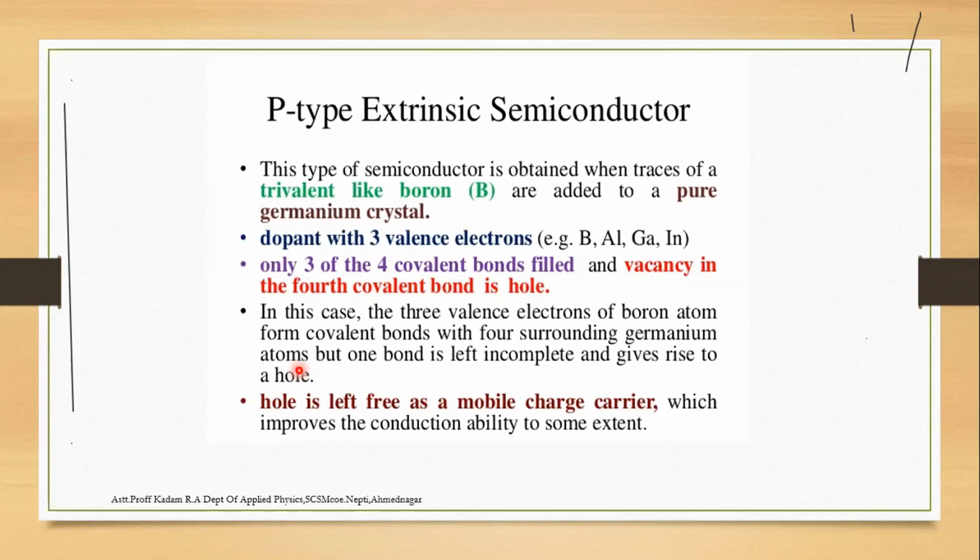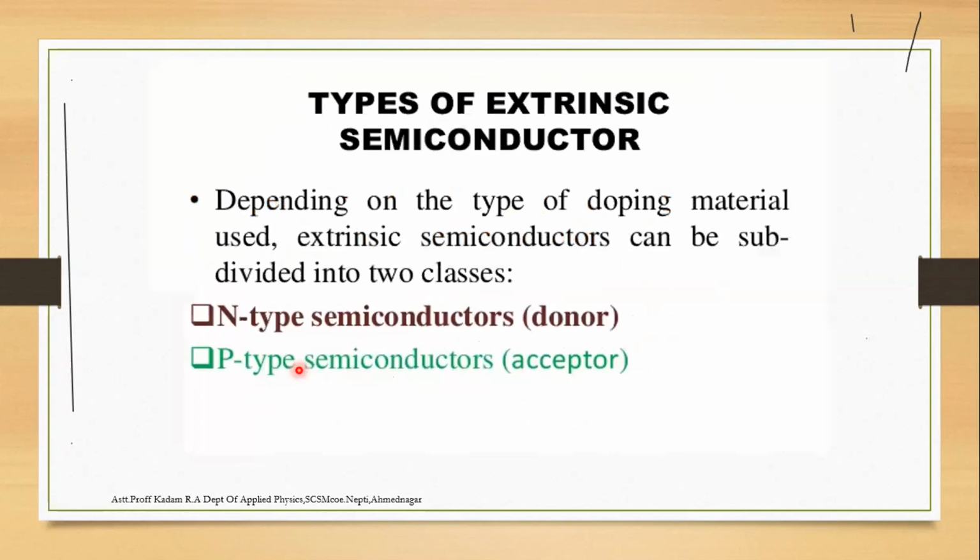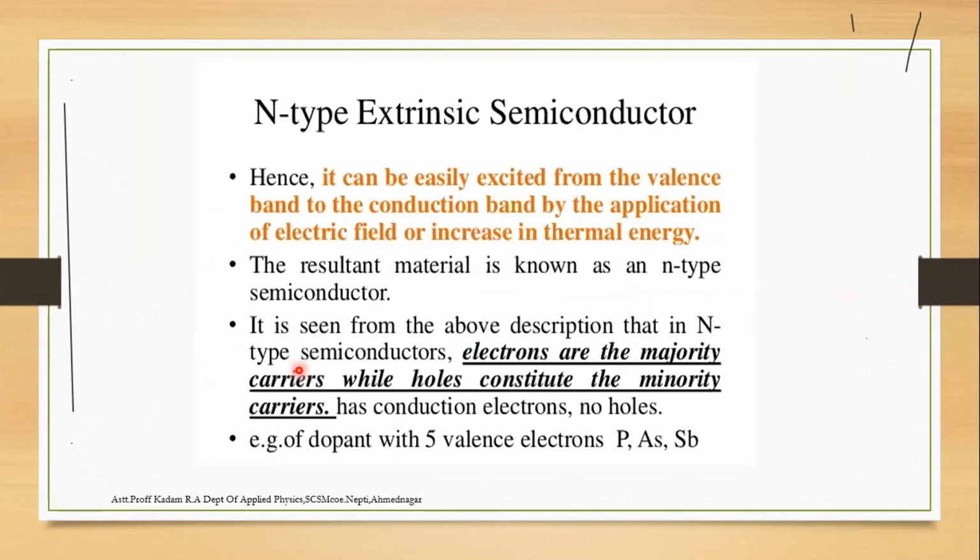For p type, the example is aluminum, with electronic configuration 1s2 2s2 2p6 3s2 3p1, meaning the valence shell has 3. These are also called donor or acceptor impurities.